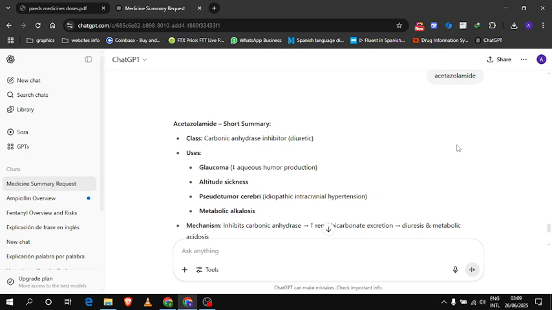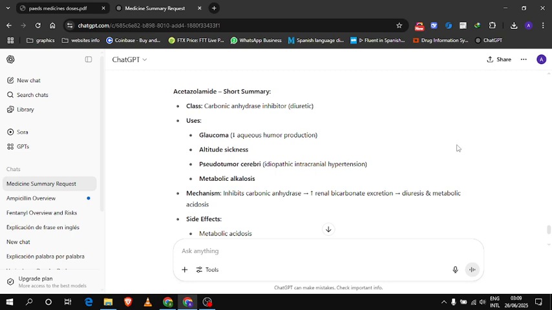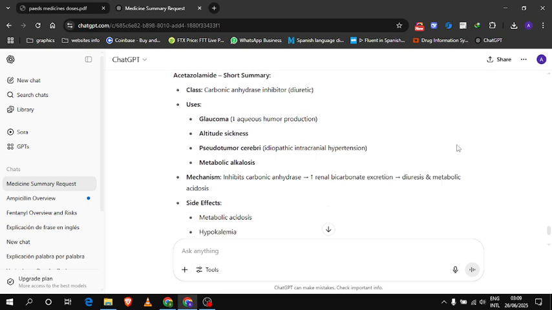Uses: glaucoma, altitude sickness, pseudotumor cerebri, idiopathic intracranial hypertension, metabolic alkalosis. It has many multiple uses. It inhibits carbonic anhydrase, as given in the name, and increases renal bicarbonate excretion. So that's how it can help in alkalosis, because it increases renal bicarbonate excretion.